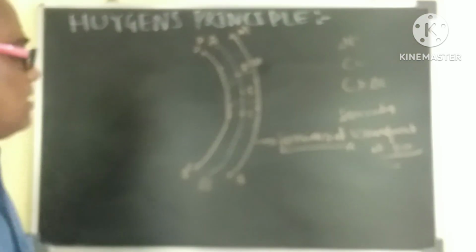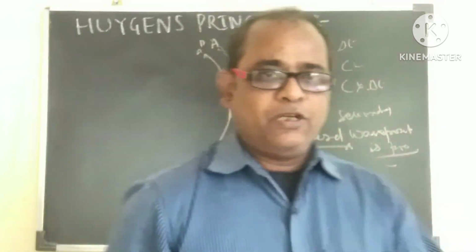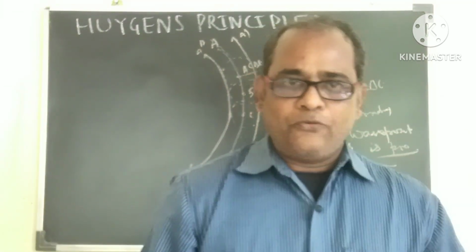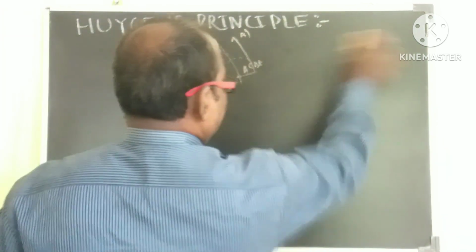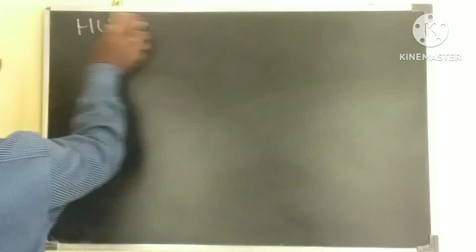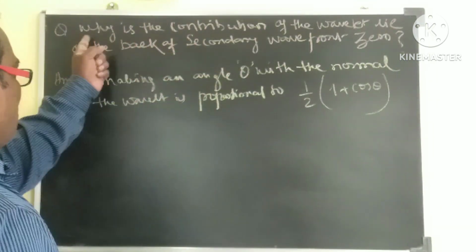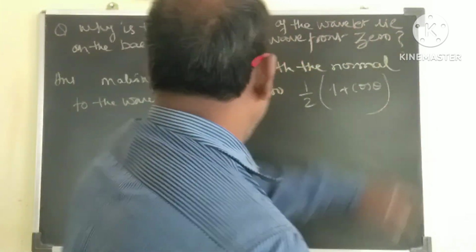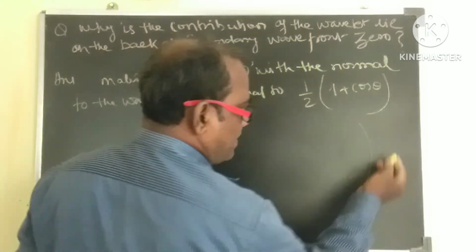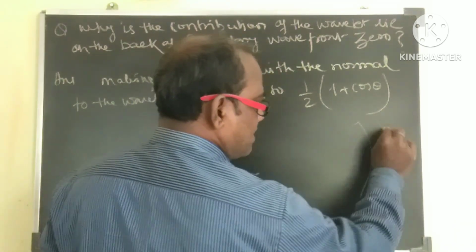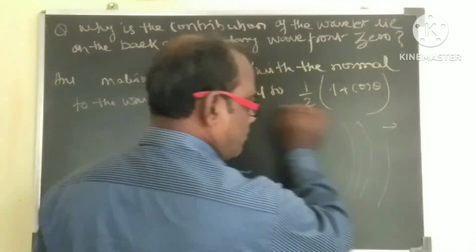But why did he conclude that this does not exist? Let me explain with a theoretical approach, by giving an example with a question. Why is the contribution of the wavelet on the back of the secondary wavefront zero? This is the primary, this is the secondary forward one, and this is the secondary backward one. This is considered to be zero.